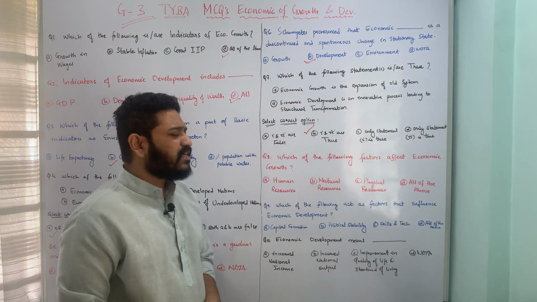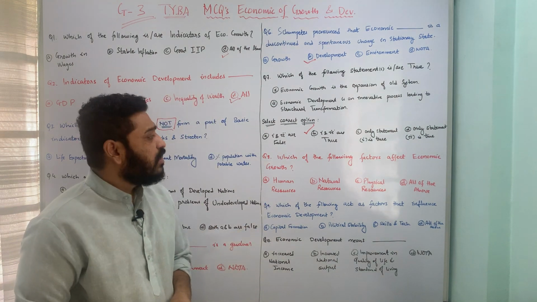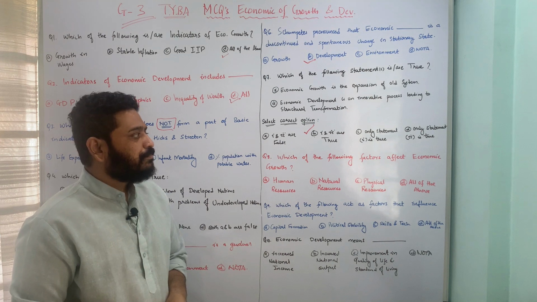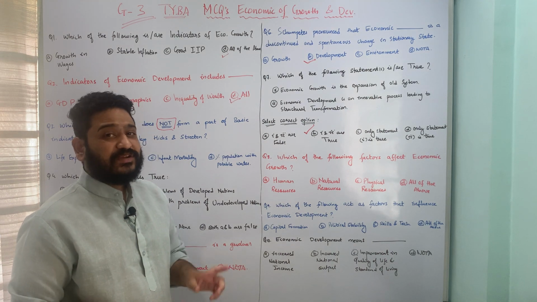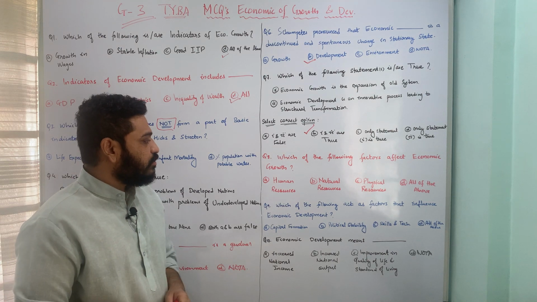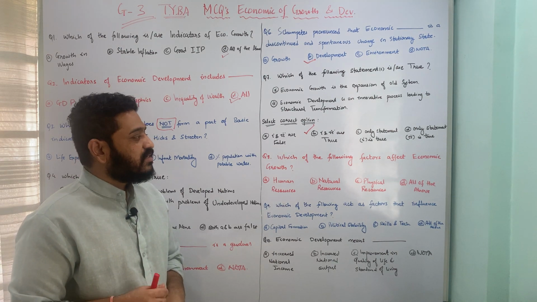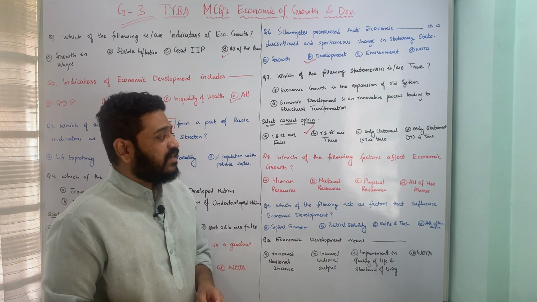Let us now move to the next, which is looking at the factors affecting economic growth, and the question is framed in this fashion: which of the following factors affect economic growth? And the underlying options are A, human resource, B, natural resource, C, physical resource, and D, all of the above.